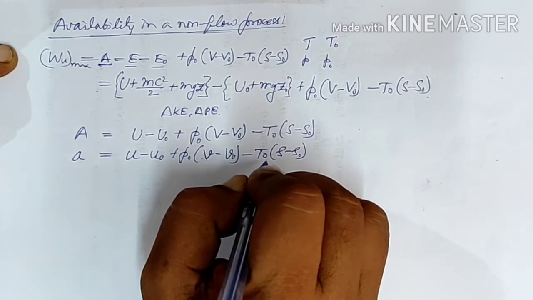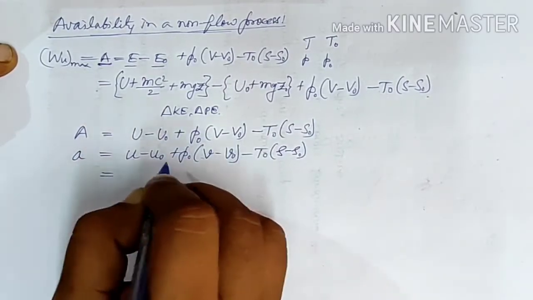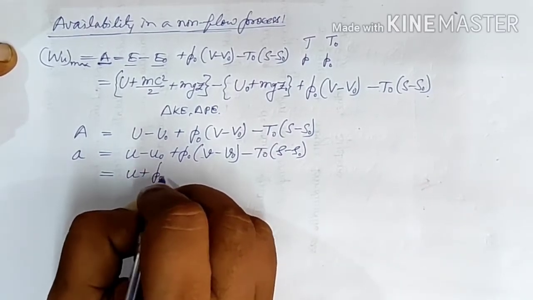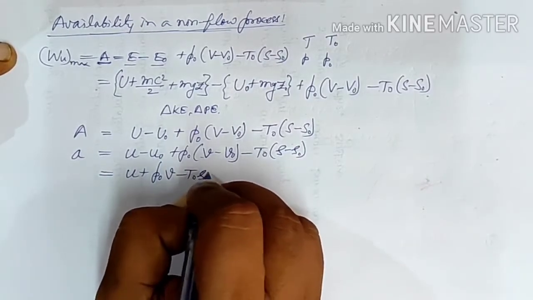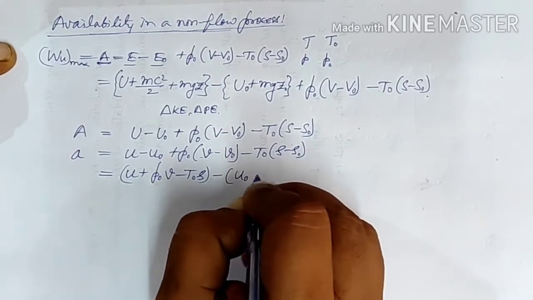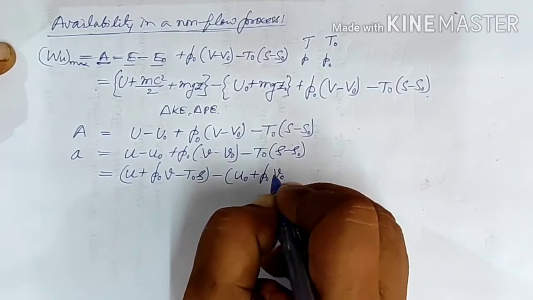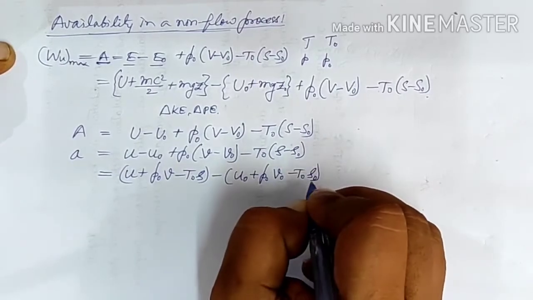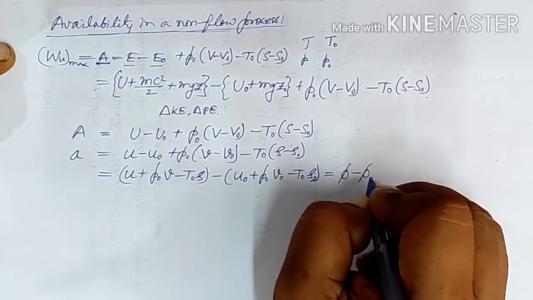So this now becomes the availability, and if we rearrange the terms, then it will be equal to U plus P0V minus T0S minus U0 plus P0V0 minus T0S0, or we can write it as phi minus phi 0.